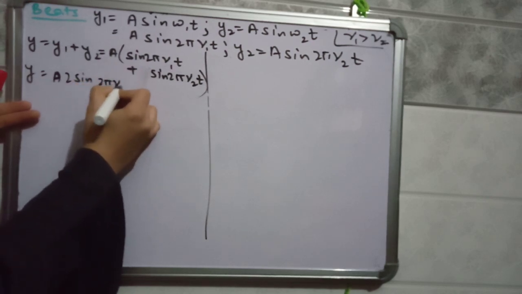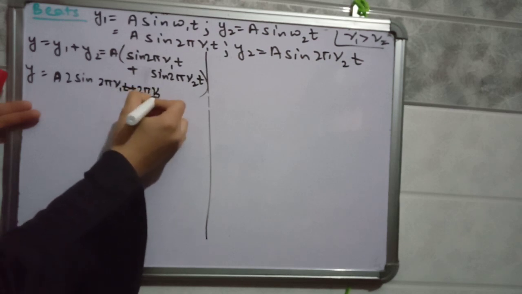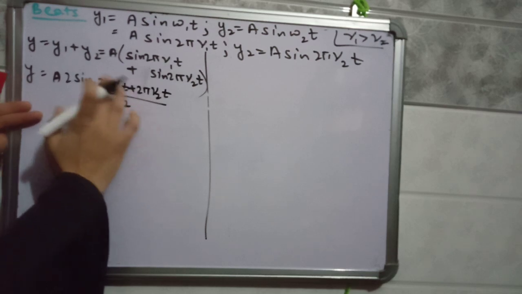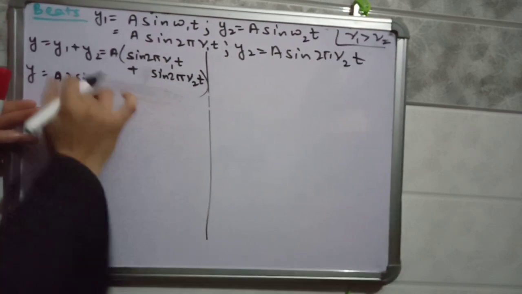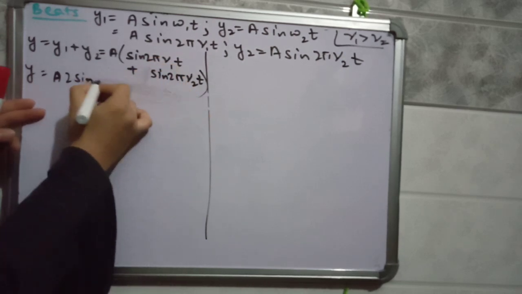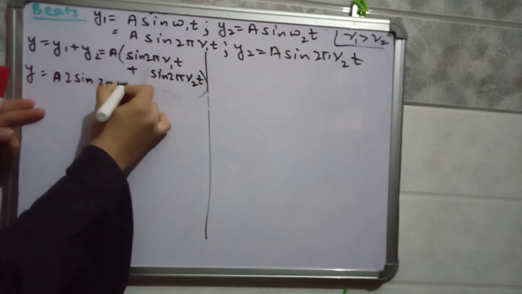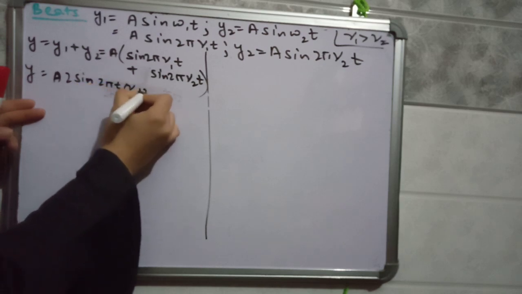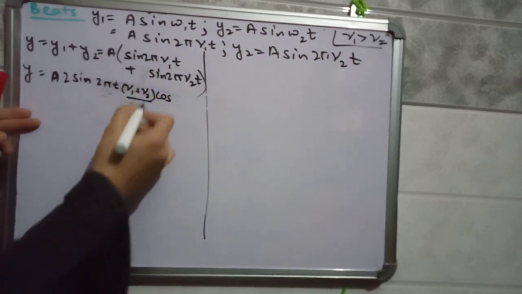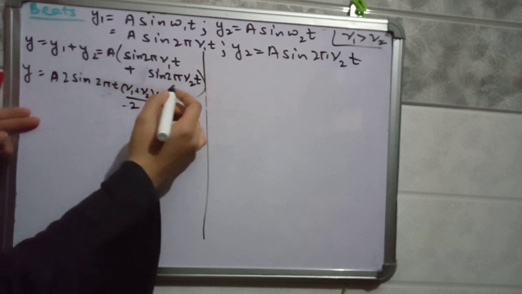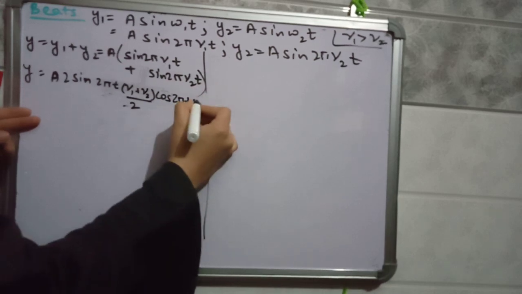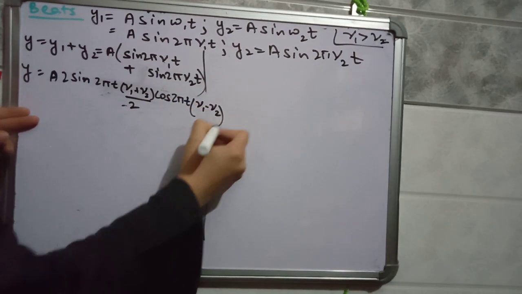So c plus d is 2 pi nu 1 t plus 2 pi nu 2 t, divided by 2. You can take 2 pi t common, since we are adding these two phases. What will you get? Nu 1 plus nu 2 by 2. Now next is cos of c minus d. Again take 2 pi t common, and inside it is left as nu 1 minus nu 2 by 2.